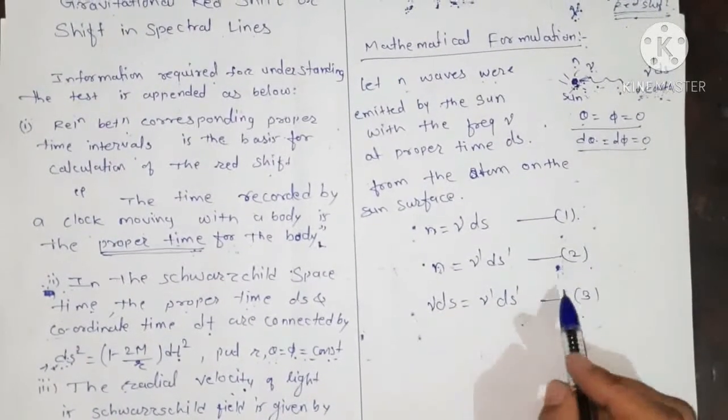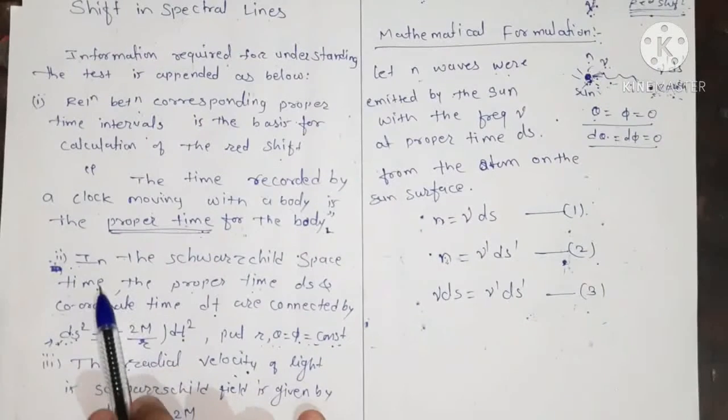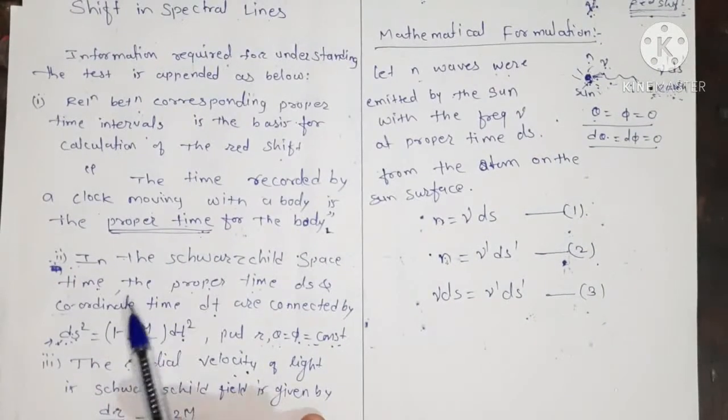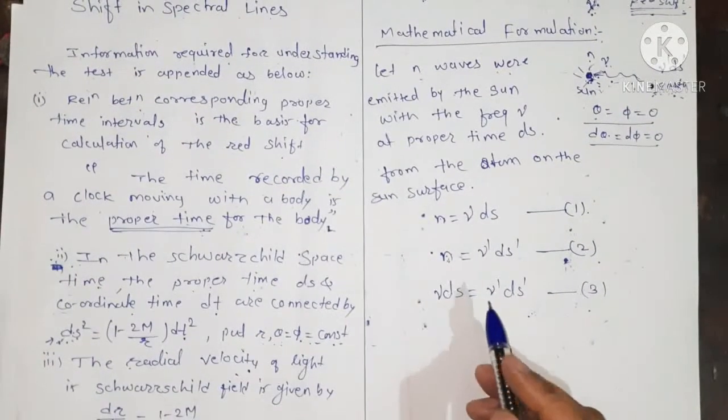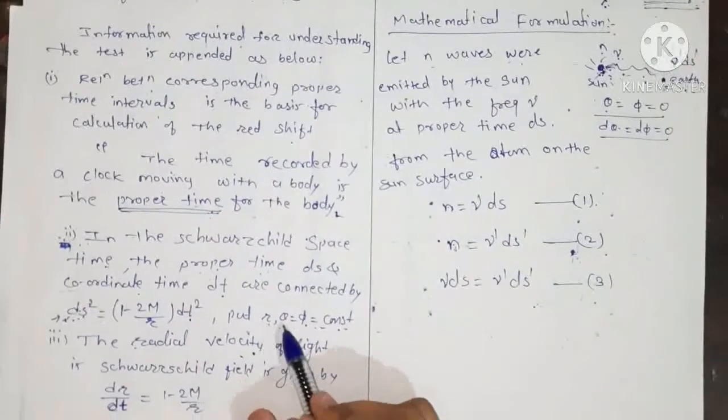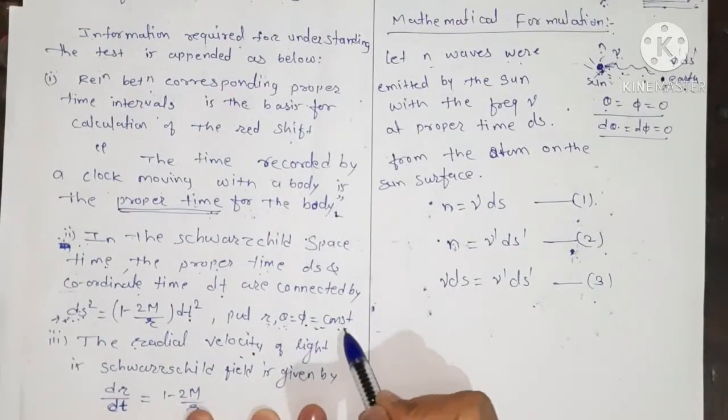Now there is a relation between the proper time and the coordinate time, which is obtained by substituting r, theta and phi equal to constant.